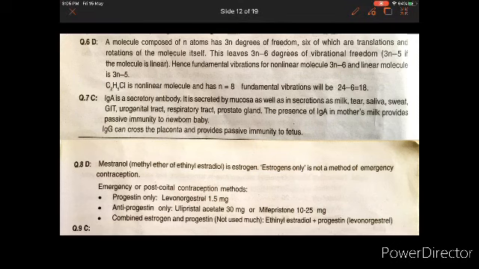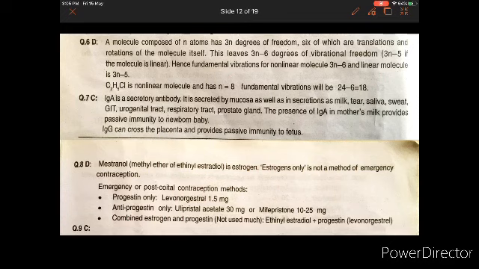Now the question is, which of the following is not suitable as a postcoital contraceptive? Mestranol is an estrogen, that is the methyl ether of ethinyl estradiol. Estrogen only is not a method of emergency contraception.